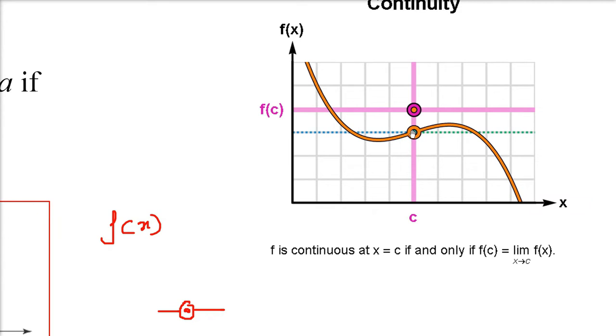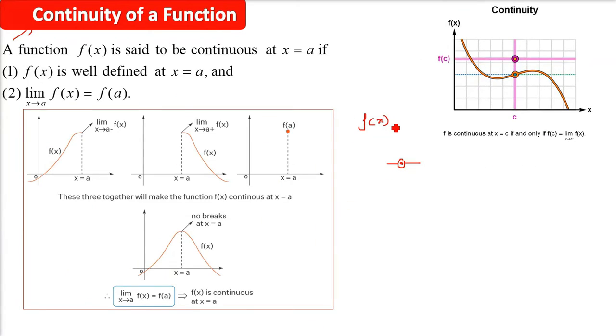The left hand limit and the right hand limit, if they both are equal, then the limit exists. Now when the value of this function f(x) at c or at a becomes equal to the left hand limit and right hand limit, that is the actual limit, then we say this function is continuous. I hope you got the idea.